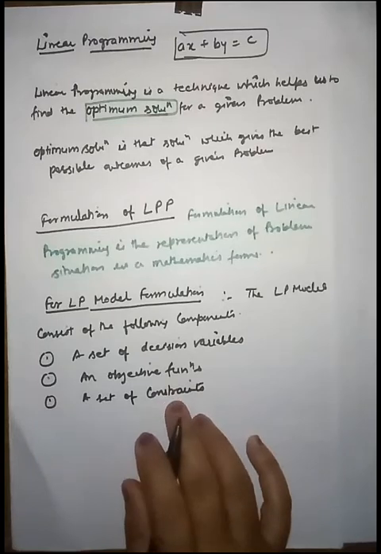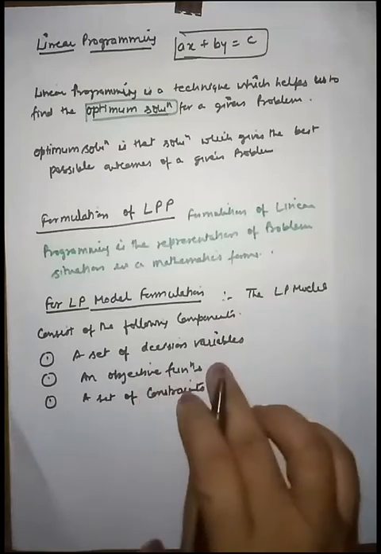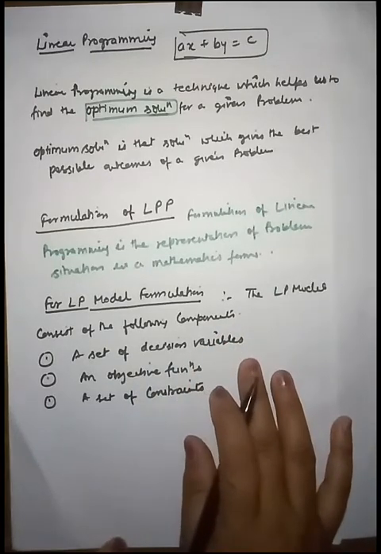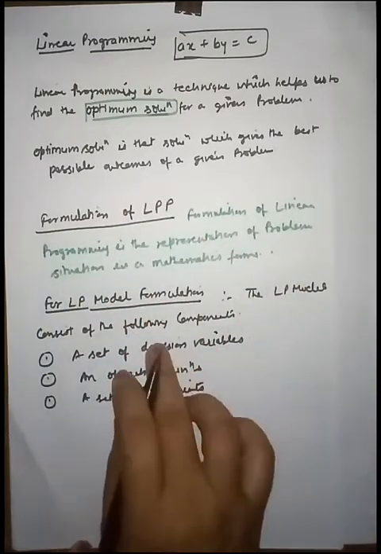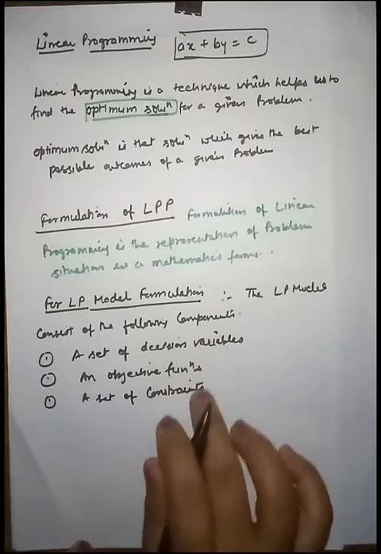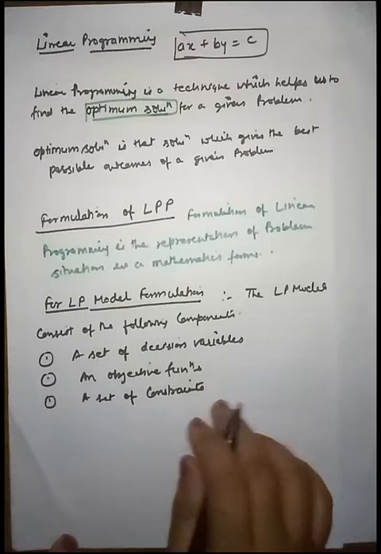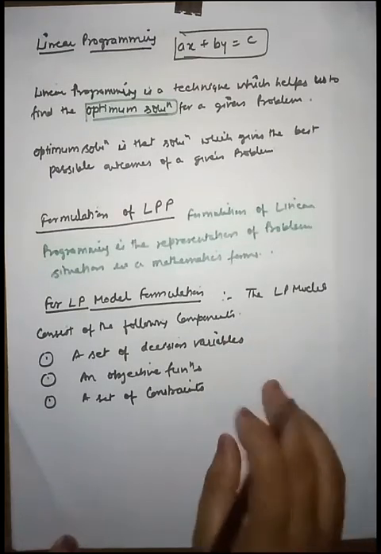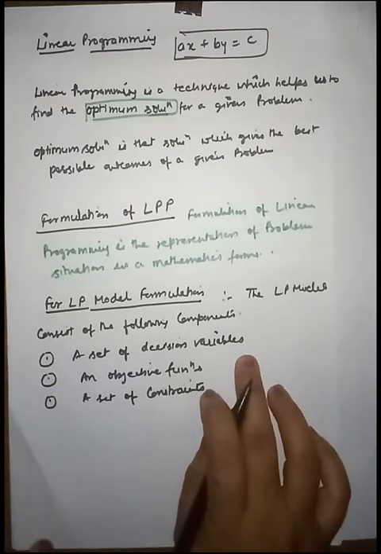So friends, these 3 components are very important for knowing the LPP. For the formulation of the LPP, these 3 components are important to convert any given problem into an LPP, so you must know these components. So friends, the first one is a set of decision variables. What are decision variables?